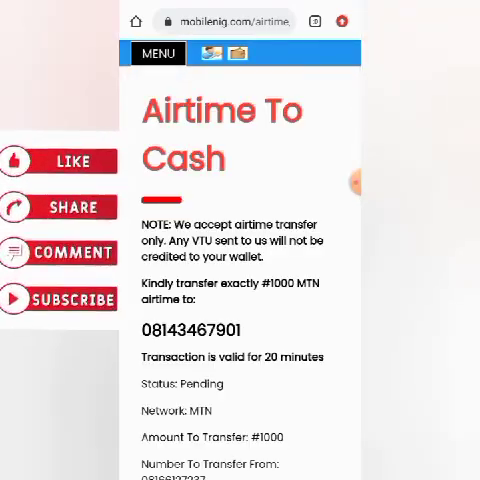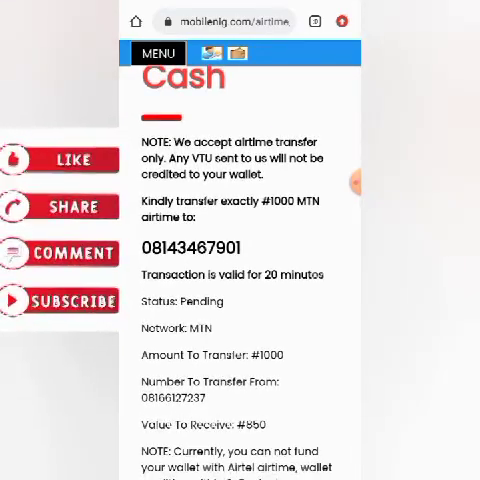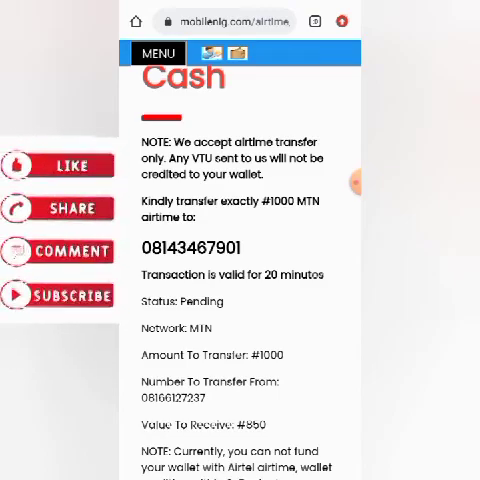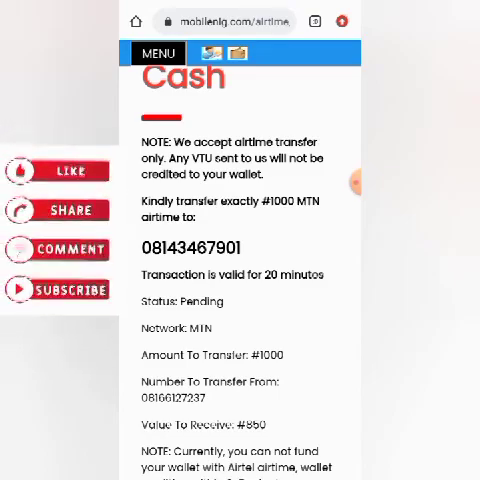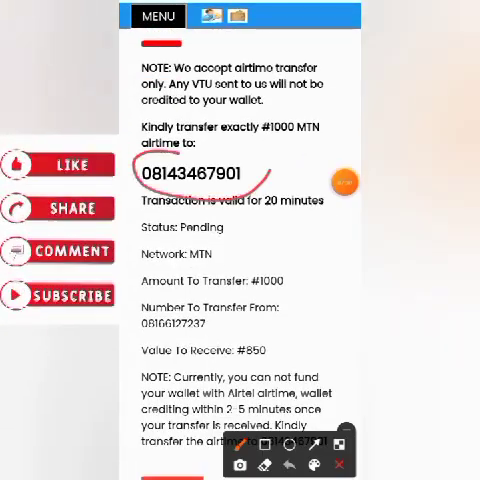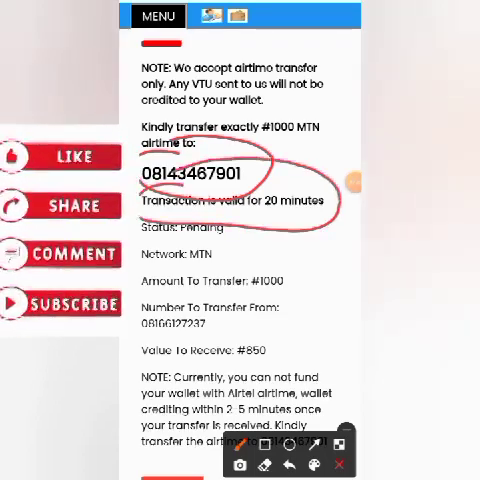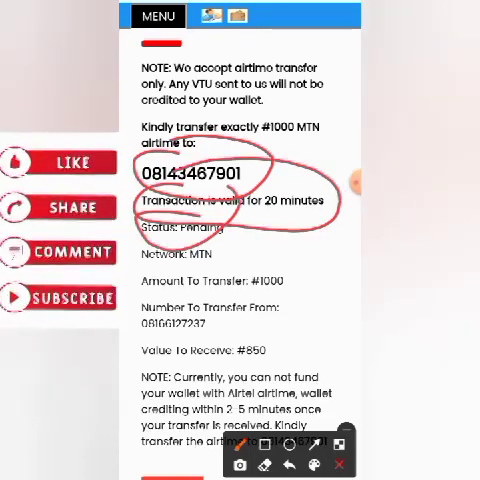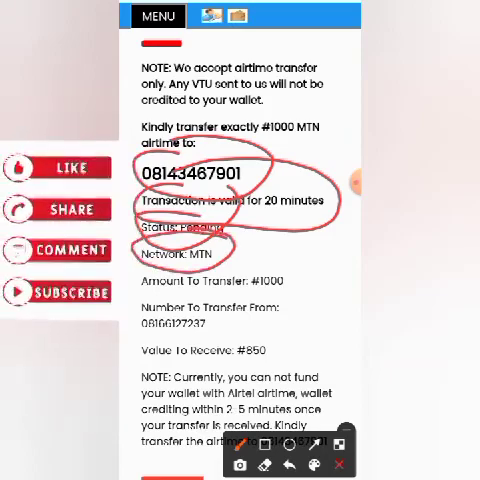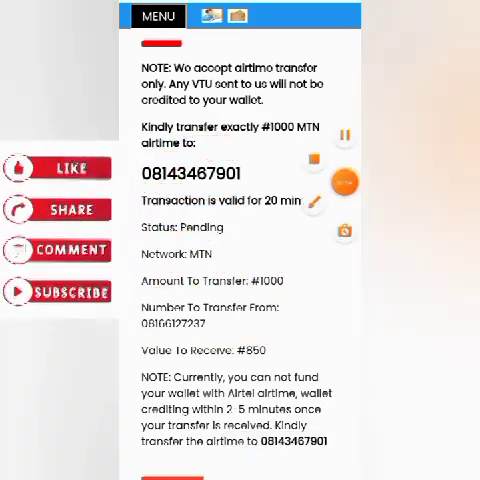So when you submit this, note we accept airtime transfer only. Any VTU sent to us will not be accredited to your wallet. Kindly transfer exactly 1,000 naira airtime to this number, so this is the number I will be transferring the 1,000 naira to. Transaction is valid for 20 minutes, so I have just 20 minutes to do this. Status pending. Network MTN. I want to transfer 1,000 naira. This is my number. So this is the amount I will be receiving, 850.